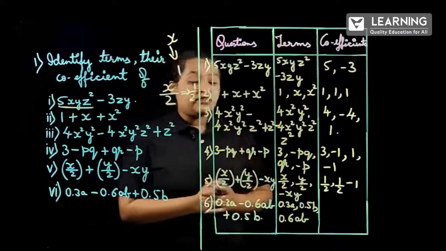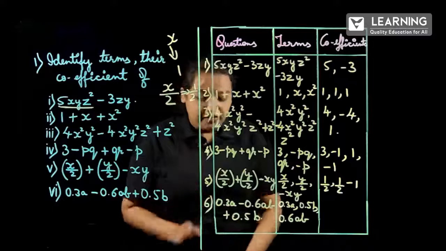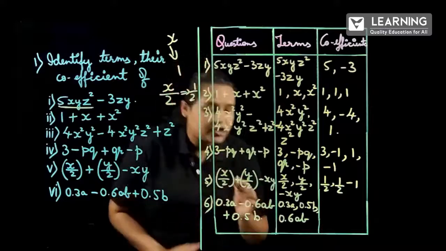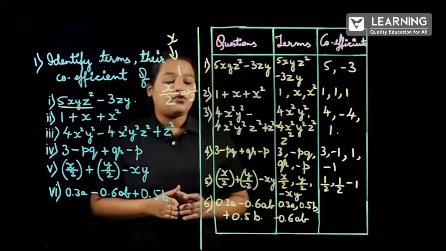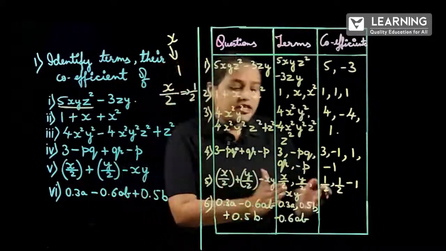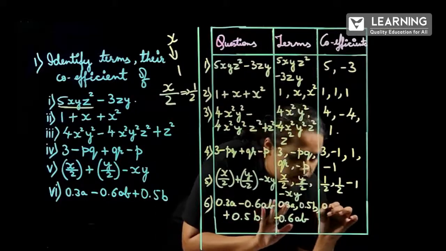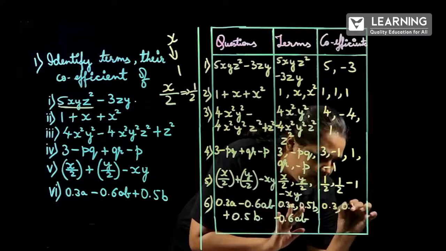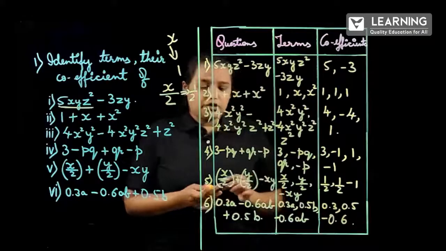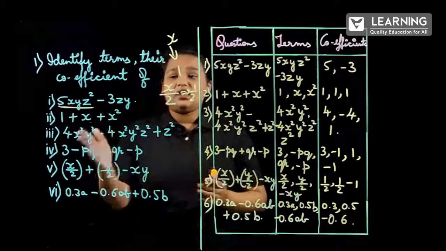Can you just identify what mistake I have done here? Yes, I have missed a minus sign. You have to be careful. I have done this mistake because I have to know whether you have understood or not. Correct? So we have to write minus sign for 0.6ab. We shouldn't miss minus signs. Correct? So next question is to write the coefficients. And the coefficients will be just the decimals: 0.3, 0.5 and minus 0.6. So by this we have completed the first question. It is very easy. Just concentrate on terms, variables.